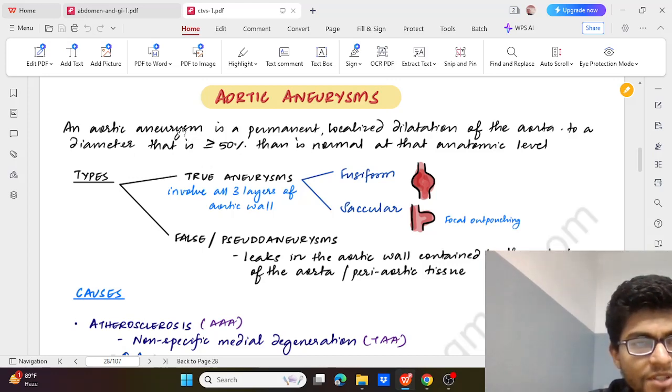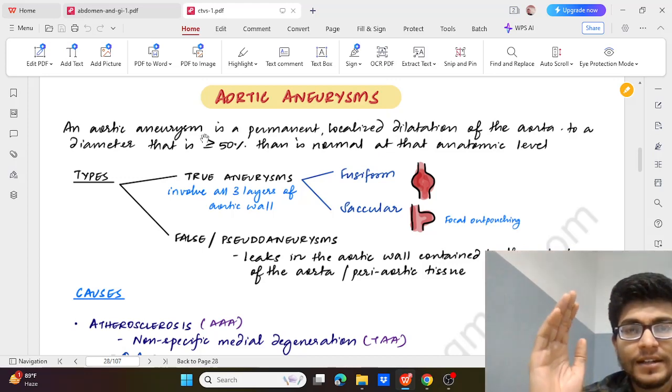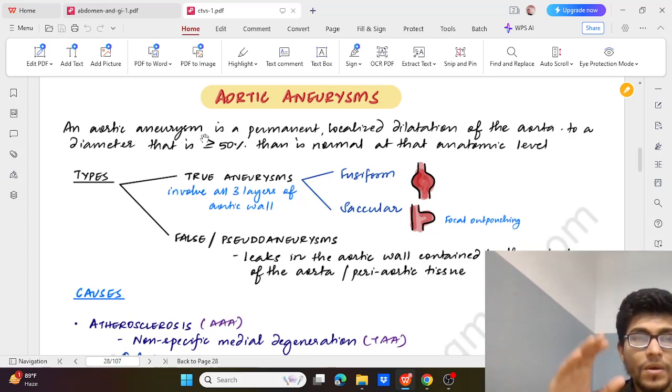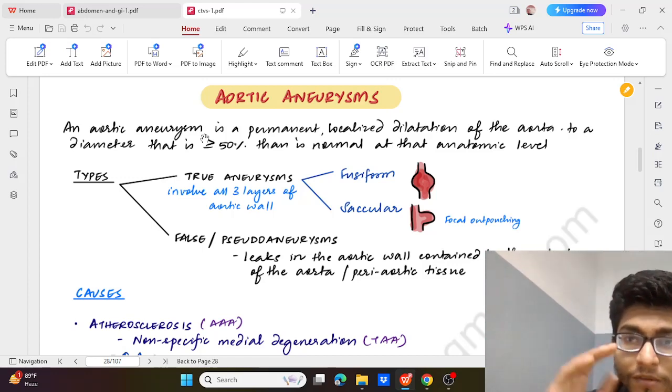So what are aneurysms or aortic aneurysm? Aortic aneurysm is a permanent localized dilatation of the aorta to a diameter that is more than or equal to 50% more than the normal anatomic level. So if the caliber of the aorta is more than 50% than the normal of that anatomical level, then it is called an aneurysm, and it is permanent.